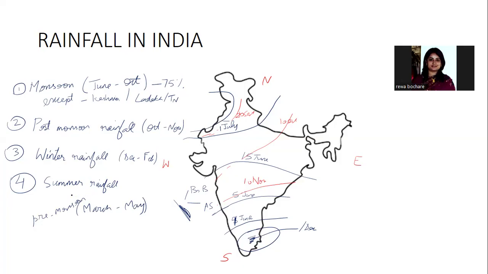And excess of summer rainfall is harmful for the winter crop. Since this crop is harvested in March or April, this Rabi crop is severely affected due to excess or heavy summer rainfall. These are the four different seasons of rainfall that India mostly comes across. So pre-monsoon, post-monsoon, monsoon, and winter.